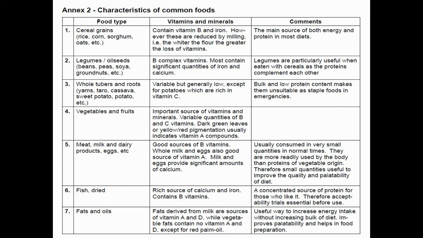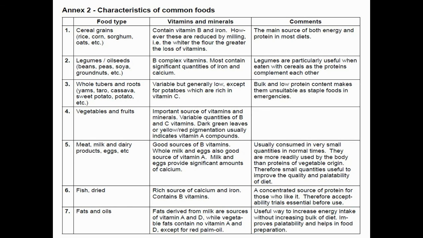Okay. So then what happens? Fish and dried fish. The fish will be rich in calcium, and if it is dried, it also contains B vitamins. So, what is the comment behind this? They are a concentrated source of protein. Therefore, the accessibility of trials is essential before use, and finally fats and oils.